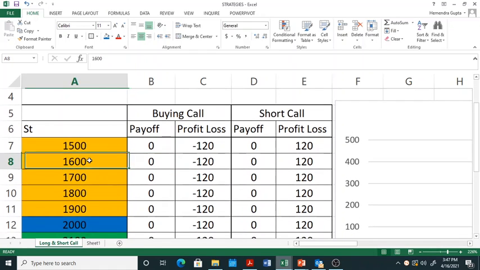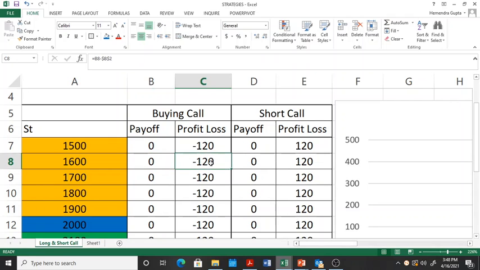If I increase the price to 1600 rupees, what will happen? The same thing. I will still not exercise my call option, because again this price is less than 2100 rupees. Why should I exercise my call option? Therefore again my payoff is zero, and my profit and loss in this case will be minus 120.